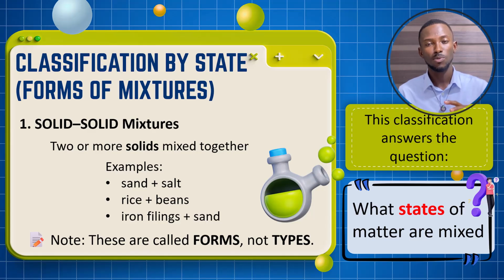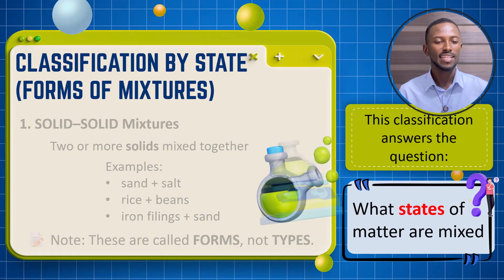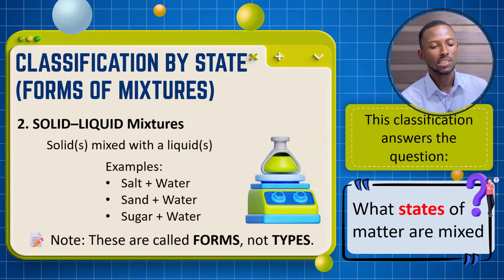I'm stressing on this point because there are a lot of textbooks out there that confuse students a lot. There's a broad topic, types of mixtures, and then they list solid mixtures, liquid mixtures, and then they mention some other examples like homogeneous and heterogeneous, which we'll be looking at very soon. But the first form of mixtures we are considering is the solid mixtures, like we've discussed. The next example is solid-liquid mixtures.